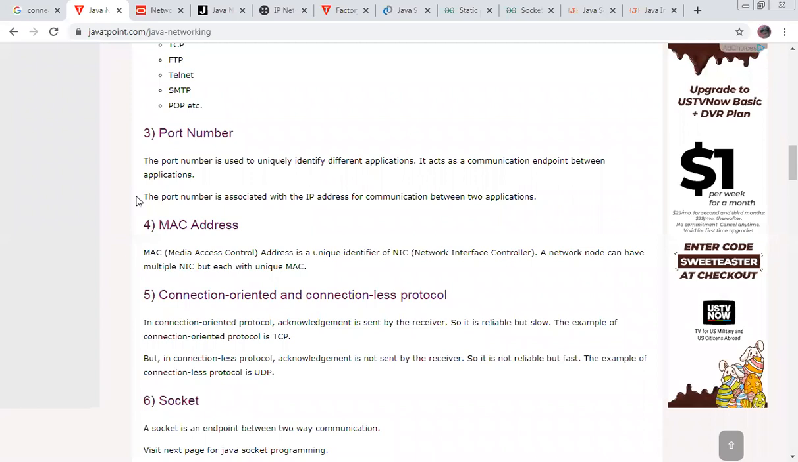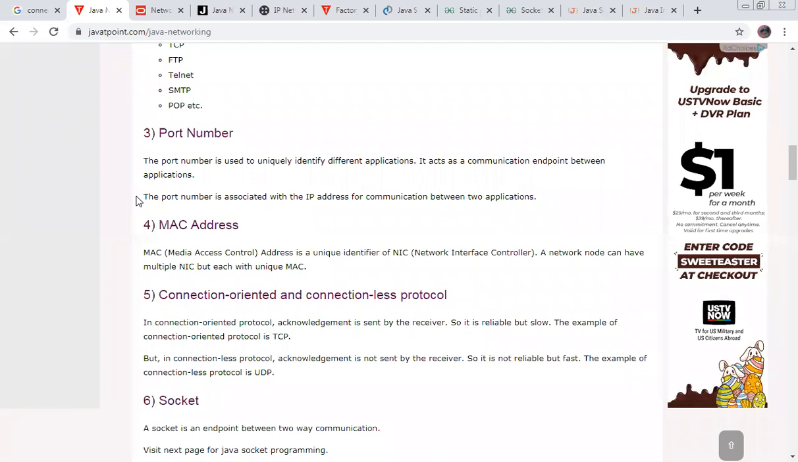The port number is used to uniquely identify different applications. It acts as a communication endpoint between applications. Port number is associated with the IP address for the communication between the two applications. Two applications must have an IP address, then only they can be connected. Your phone has an IP address, your service provider has an IP address, then only it is able to connect. That is also a port number.